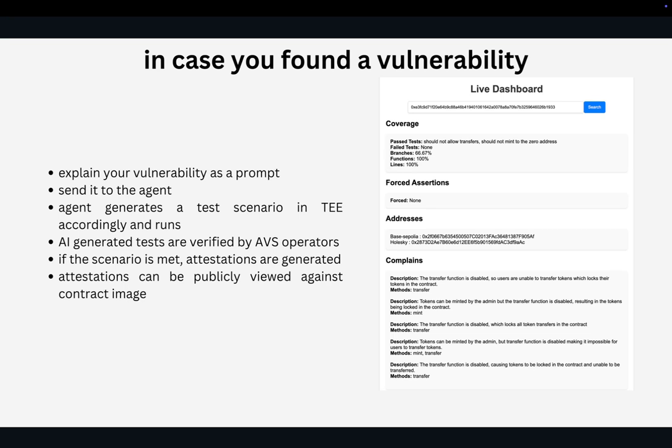If the AI-generated tests are accurate and fulfill the scenario that the user has mentioned, it will be verified by the AVS operator and the attestation will be generated against the smart contract image, which we can see from our live dashboard, where multiple complaints can be provided and are available publicly. Hence, this data can be used by the prompt agent that generates transactions and can check if the smart contract is safe to interact with or not.